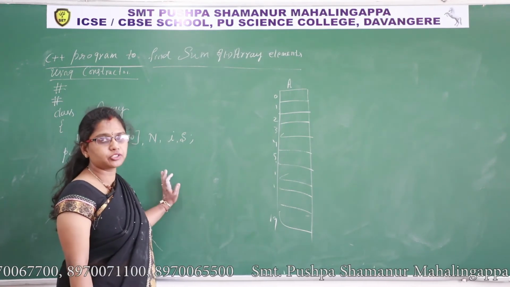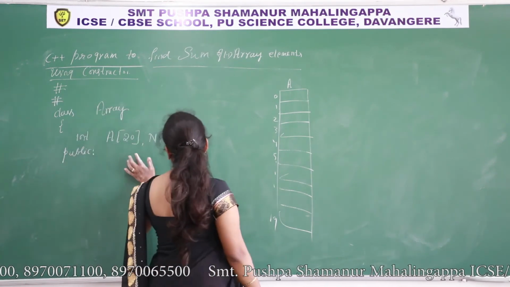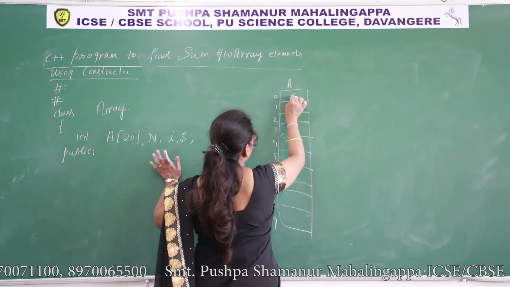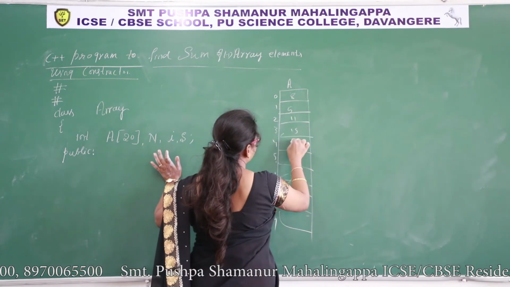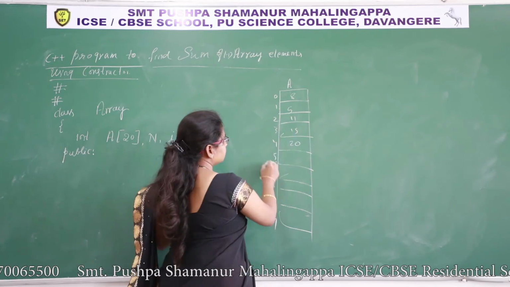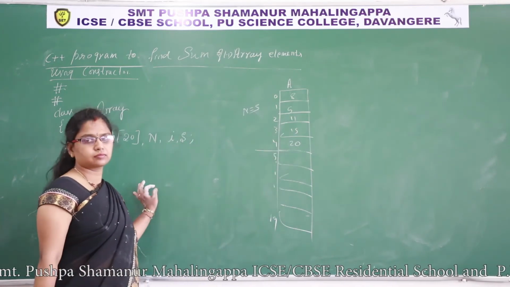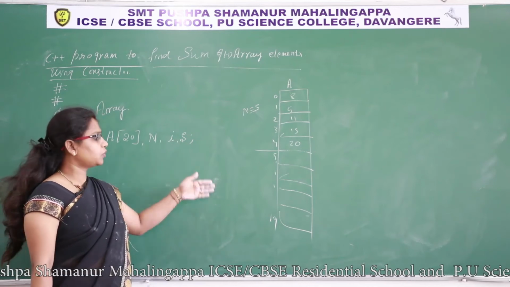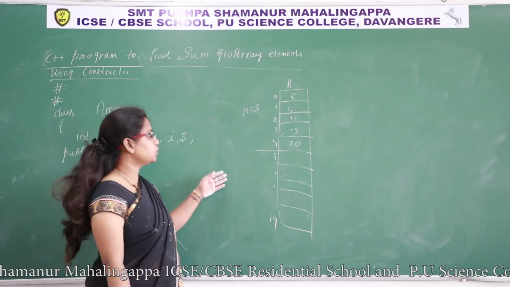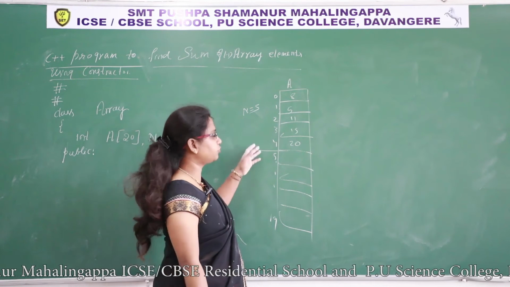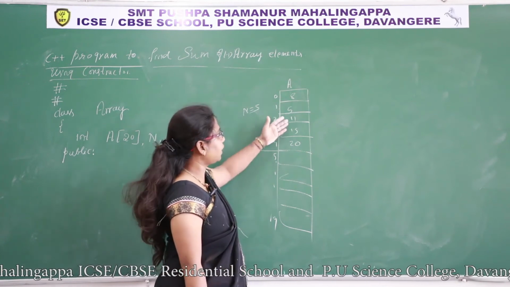Each memory location is 2 byte. Now let us assume 8, 5, 11, 15, 20 are the elements. I have taken n is equal to 5. So among 20 memory locations, I am using 5 memory locations 0 to 4, and I have inserted values for these memory locations.